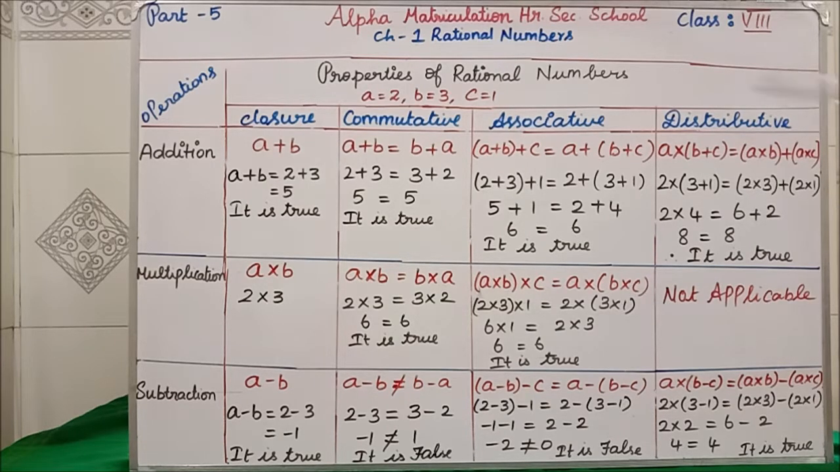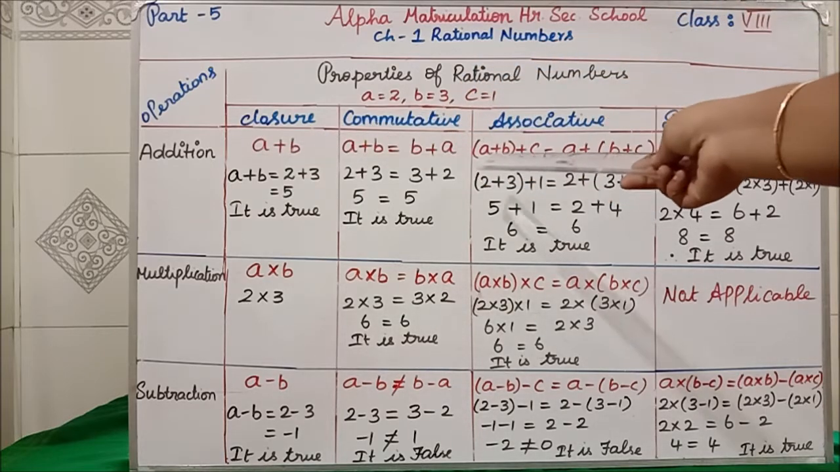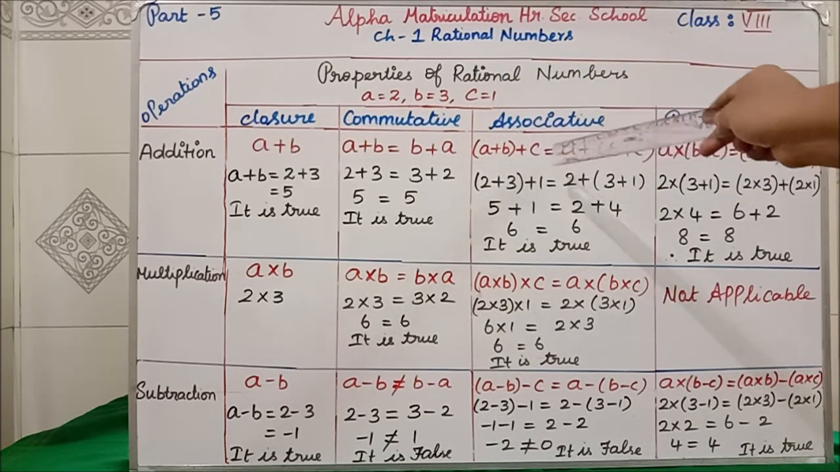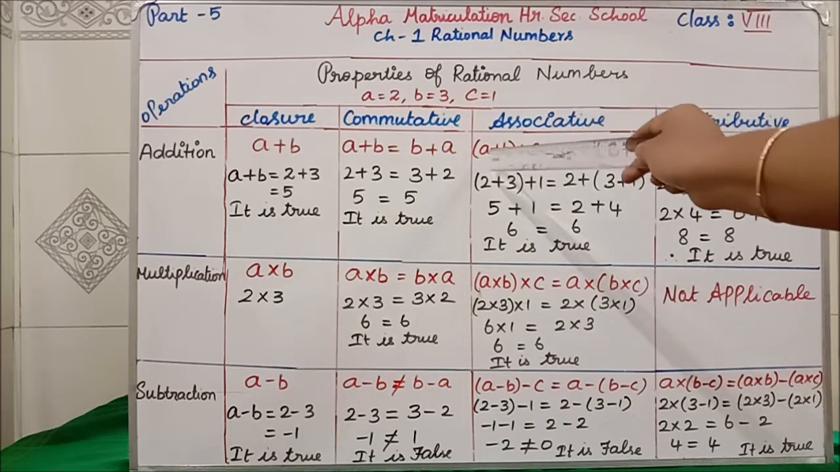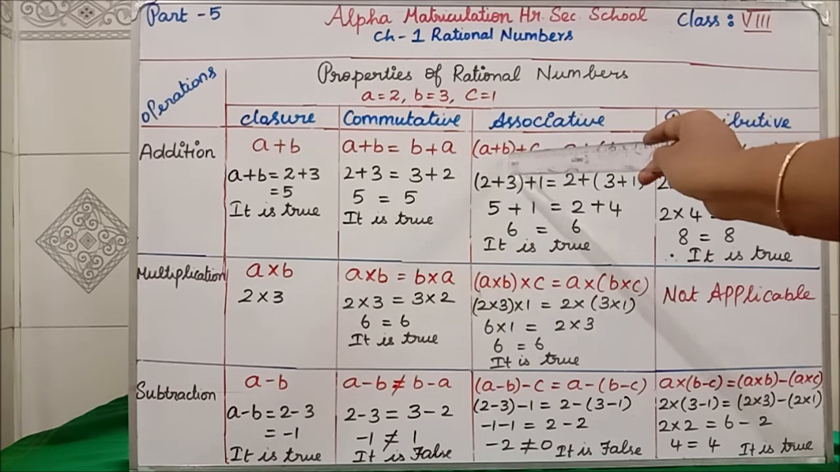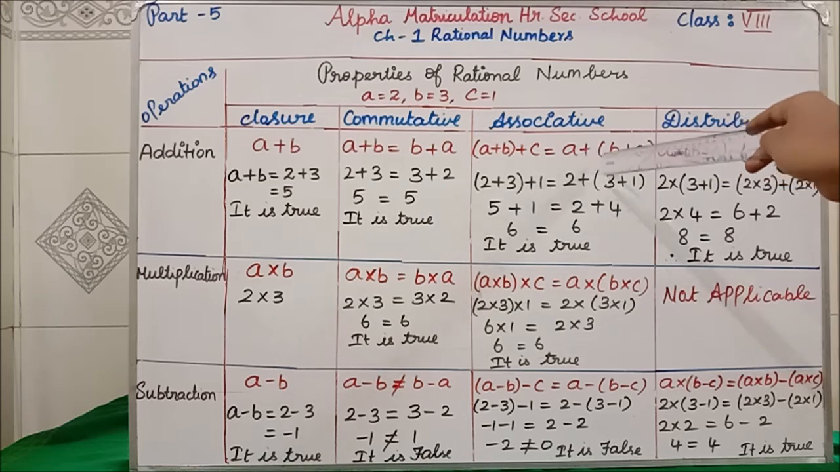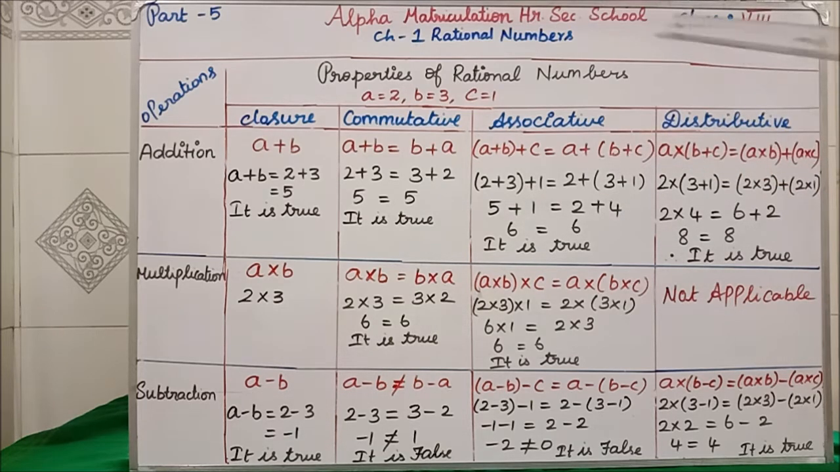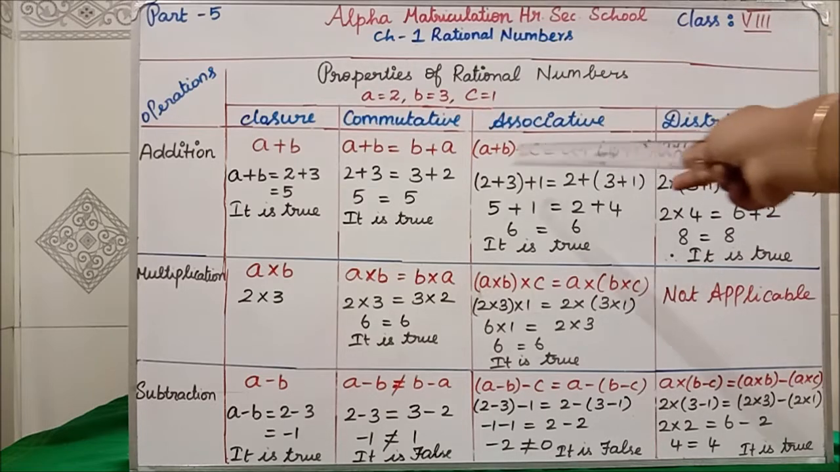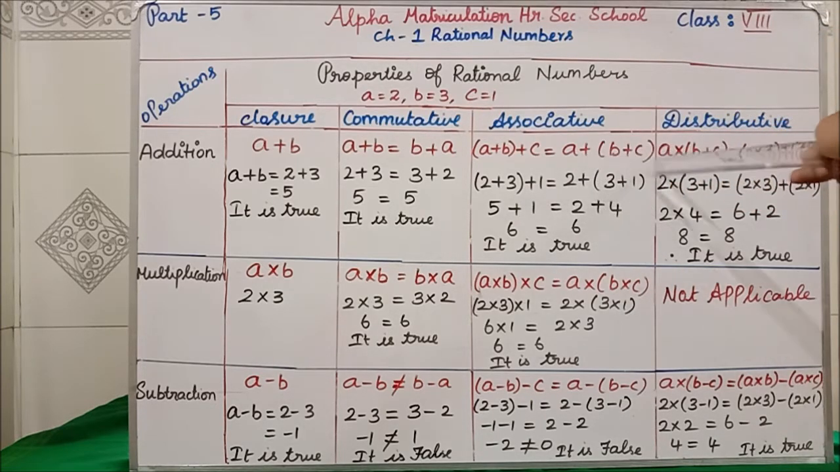Clear? Then similarly, associative for addition is (A plus B) plus C equal to A plus (B plus C). First you group these two, then next you group these two. Clear? Addition associative property formula is (A plus B) plus C equal to A plus (B plus C). For addition, distributive is A into (B plus C) equal to, this A you distribute. Distribute means we have to distribute to each term.